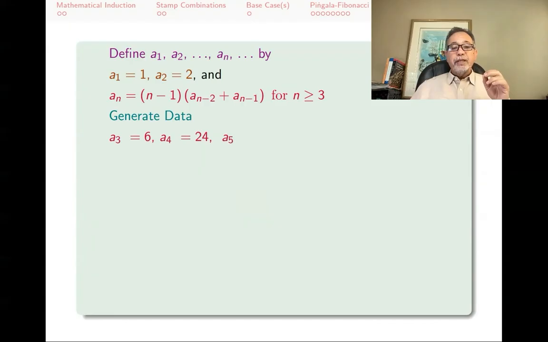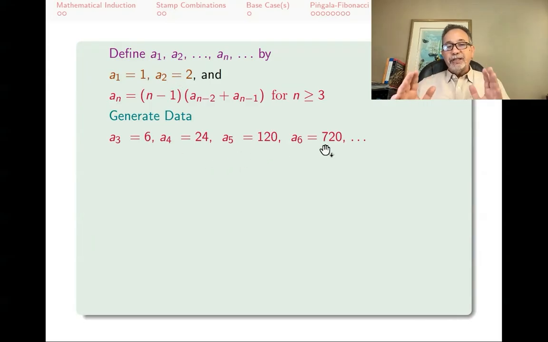Let's do one more. A5. I add 6 and 24, and then I've got to multiply it by 4. I get 120. And the next one is 720 and so forth. This is my sequence. 1, 2, 6, 24, 120, 720. Have you seen that sequence? Stop the video for a second and think about that and try to come up with a pattern.